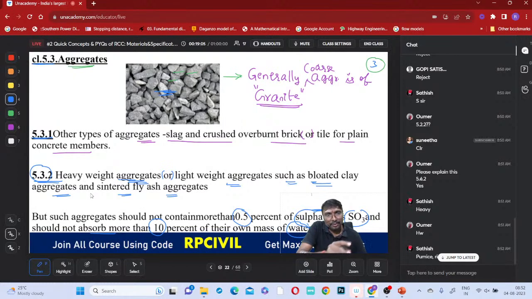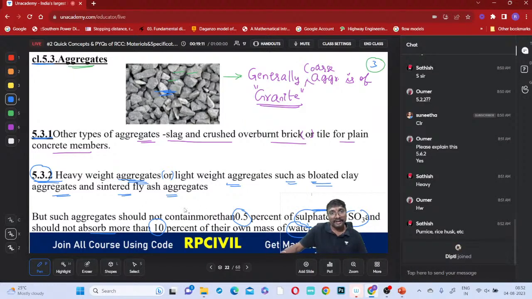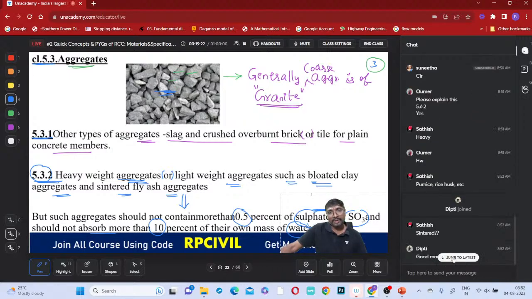They can be used, right? Anyone you can use, but containing which one? Regarding these aggregates, either they are heavyweight aggregates or lightweight aggregates, this condition must be satisfied. What condition? Sulfates should not be greater than 0.5% as SO3.